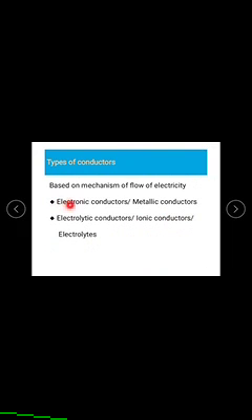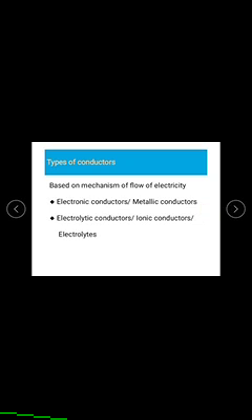That is electronic conductors or metallic conductors, and electrolytic conductors or ionic conductors or electrolytes. This is the classification of the conductors due to the mechanism of flow of electricity.